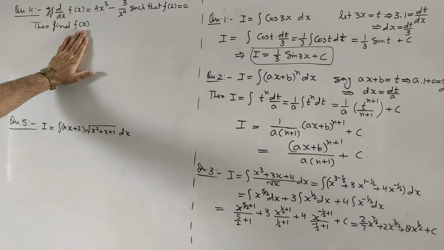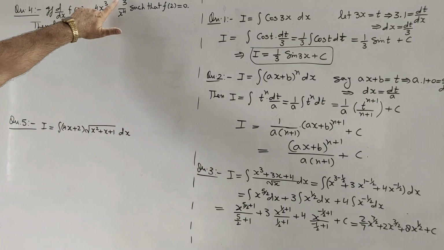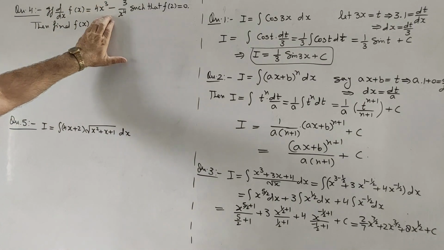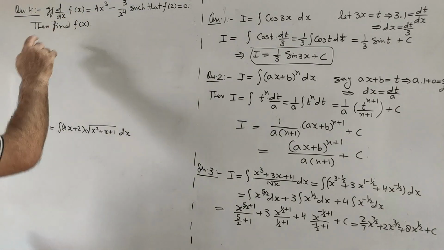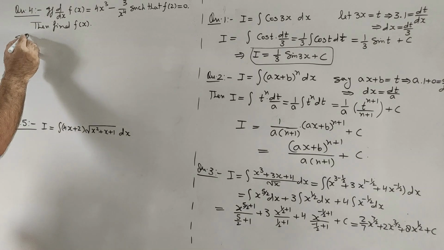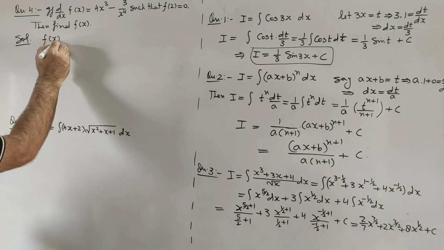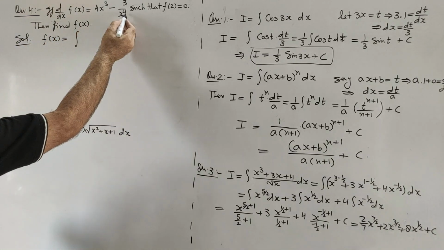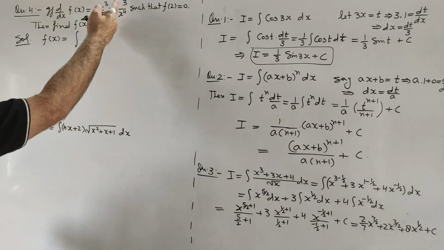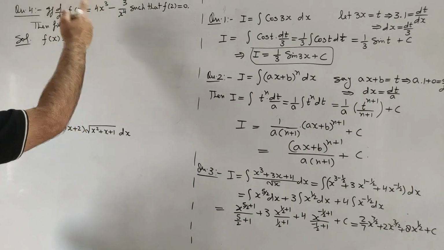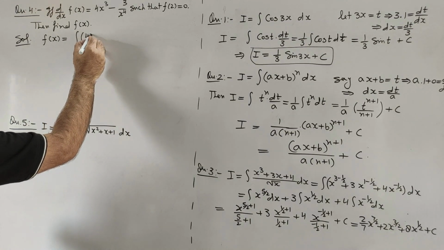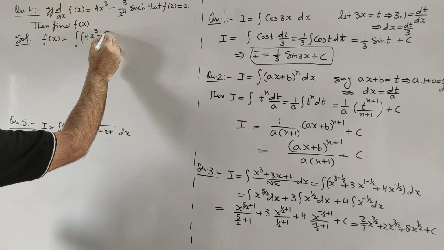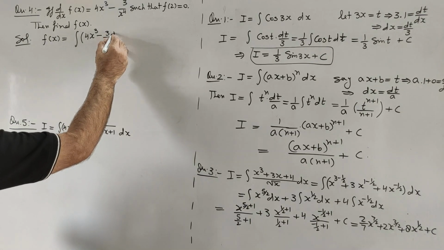Since differentiation of f(x) is this, integration of this will be f(x). So if we have to find f(x), then f(x) must be equal to the integration of this, because differentiation of f(x) is this. So f(x) is equal to the integration of 4x cube minus 3 upon x to the power 4 with respect to x.